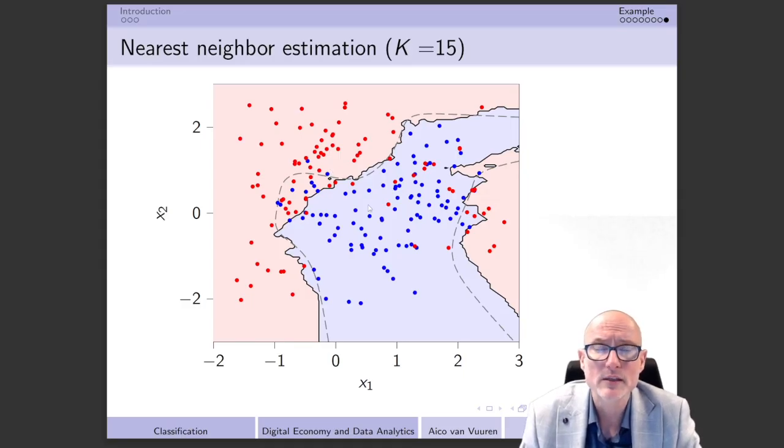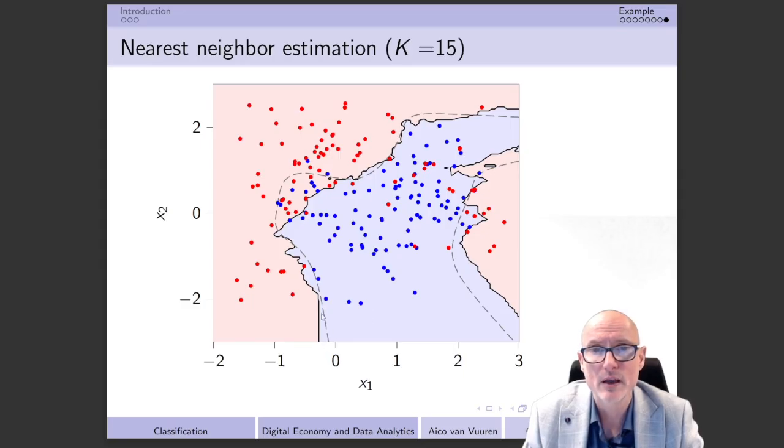And at the moment that we find more blue dots than red dots, that means of course that we have 8 or more blue dots in comparison to red dots, then at that moment in time I'm going to predict a blue, and otherwise I'm going to predict a red. So what I've done now again is, among all the different pixels that we have over here, 10,000 by 10,000, for any particular pixel I have asked myself the question, well, what about the 15 nearest neighbors? Well, in this case those are all red, so that means that in this area we are going to have a red outcome, and I have done that for all the different pixels. And if I do that, then I actually get this picture that we have over here.